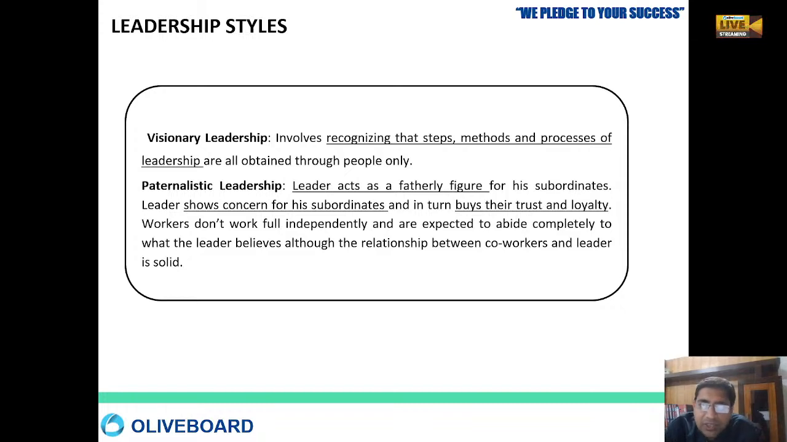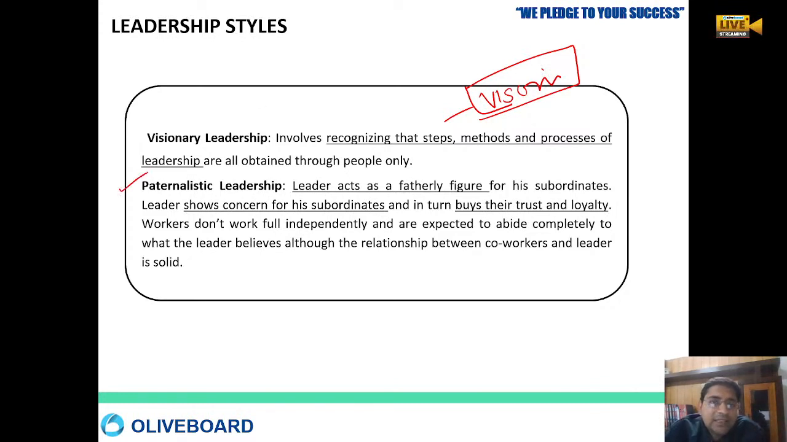Visionary leadership means they always recognize the steps, method, and process of leadership, which are obtained through the people only. Visionary: we have a vision, we set up a vision, and after the vision has been set up, we recognize each and every step, we recognize proper methods, and we check whether the process is going properly, and then we work on that.